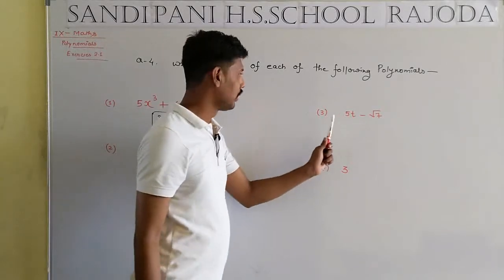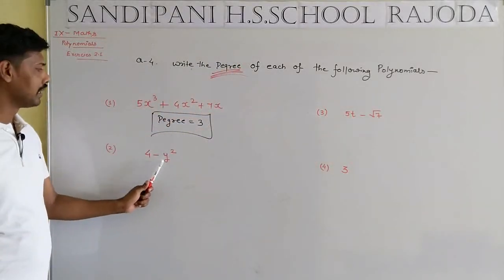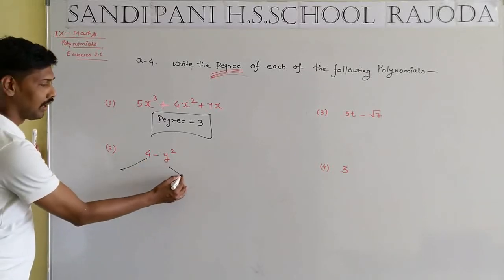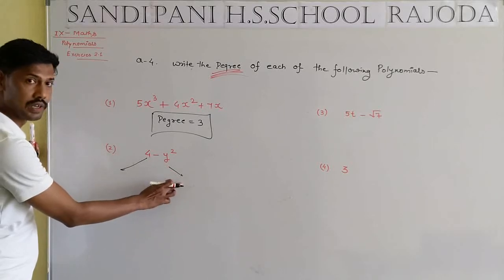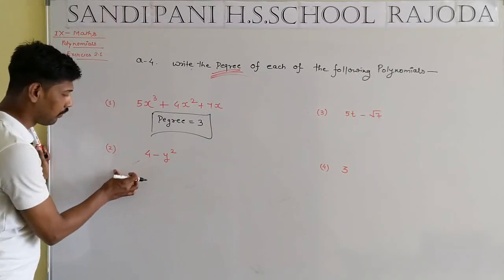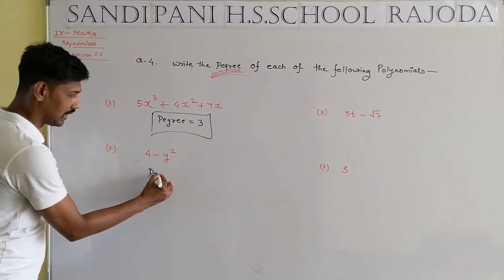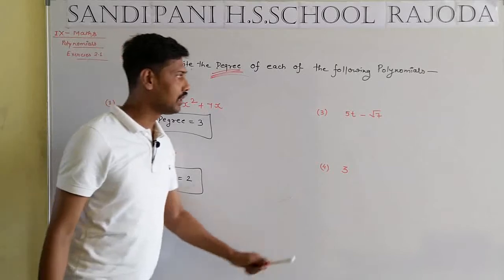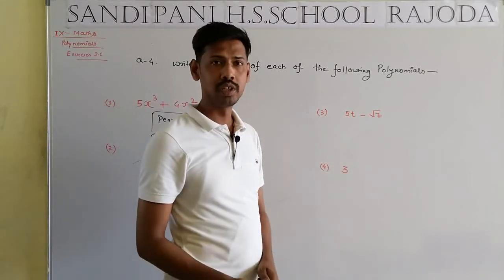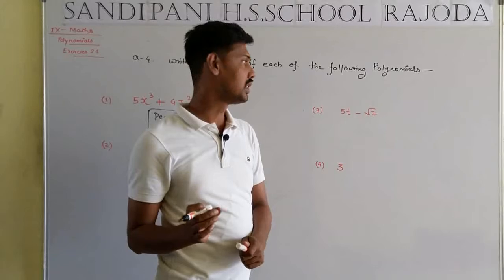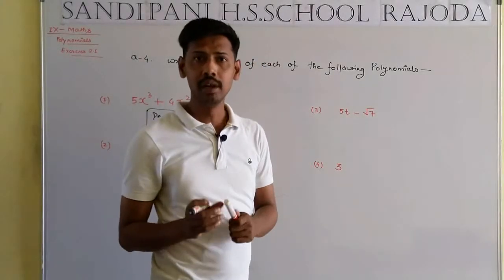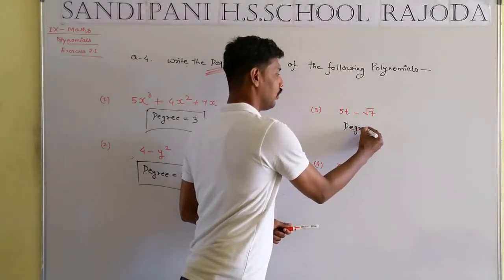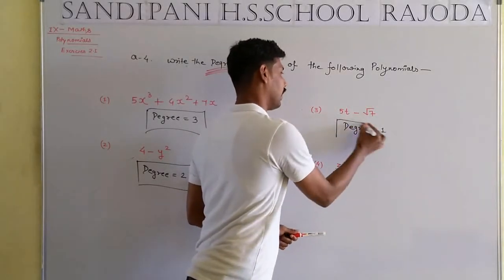Question number 2. 4 minus y square, where 4 is a constant and y is a variable. So the maximum power of y will be equal to 2, so we can say degree will be equal to 2. Question number 3. 5t minus root 7. In this case, t is a variable and root 7 is a constant. So degree will be equal to 1.